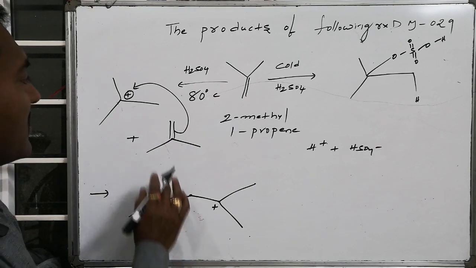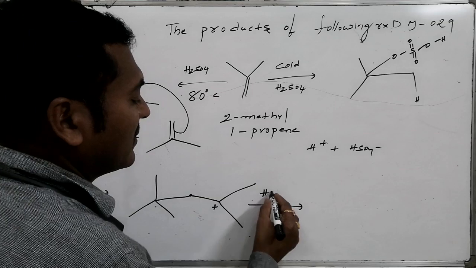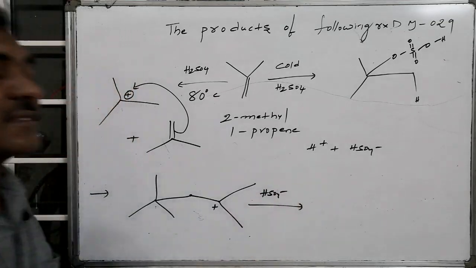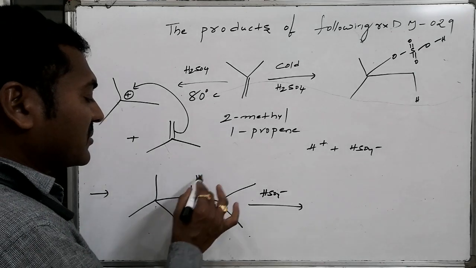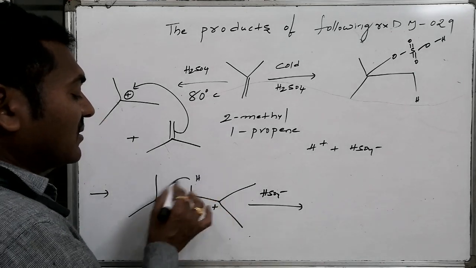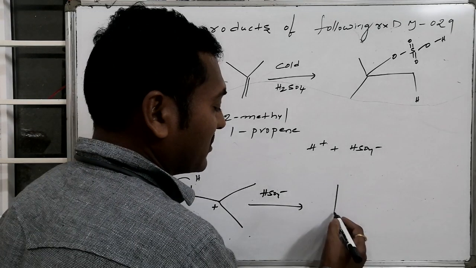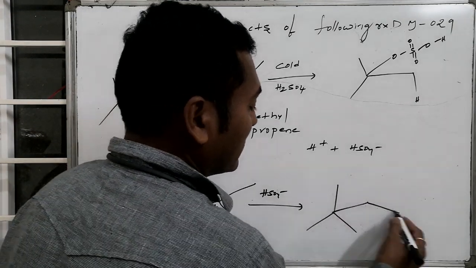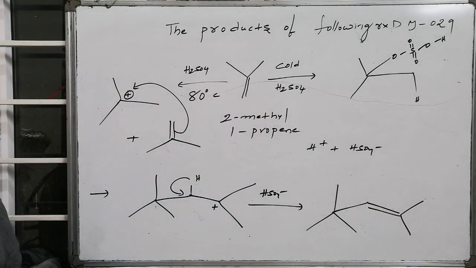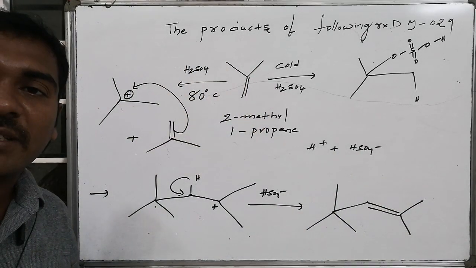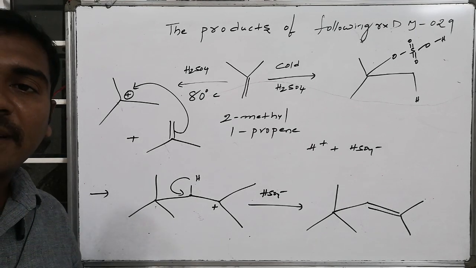After formation of this attack, it is converted into a cation. On the same cationic system, HSO4 minus is acting as a base. In the presence of base, from the adjacent position, proton elimination takes place. Thus, proton elimination from here occurs to generate the more substituted compound. Hence, the resultant product formed will be this. This is the compound formed as the final major product when sulfuric acid is added under hot conditions